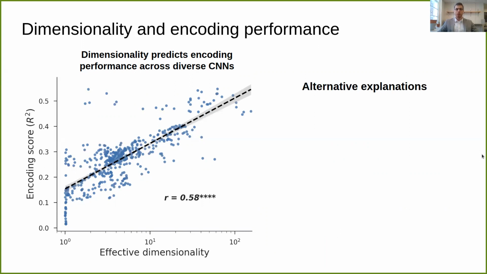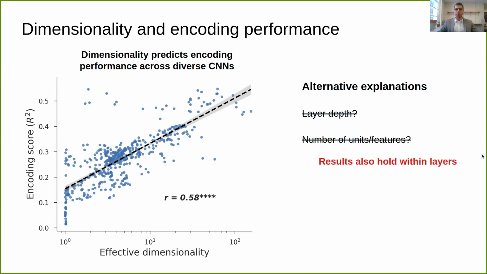Now, I want to address some alternative, but theoretically uninteresting explanations for our results that might be coming to mind. For instance, you might be wondering if layer depth is a potential confound because it affects both encoding performance and dimensionality. Or maybe the number of units in a given layer could trivially explain these results, since more features generally translates to higher dimensionality and better regression performance. However, because we had a large number of different CNNs with the same underlying architecture, we were able to control for both of these confounds by looking at our results within individual layers, where we still saw strong correlations.